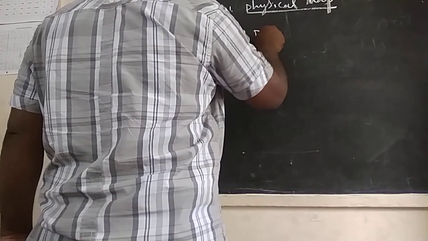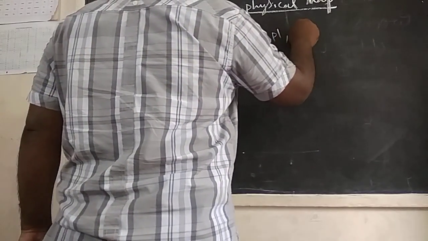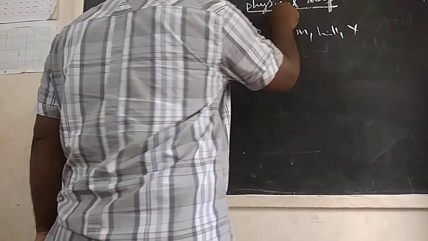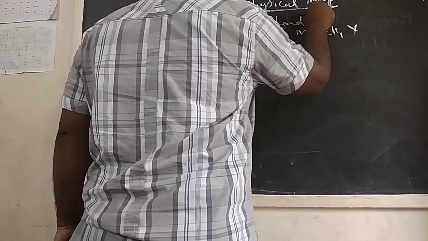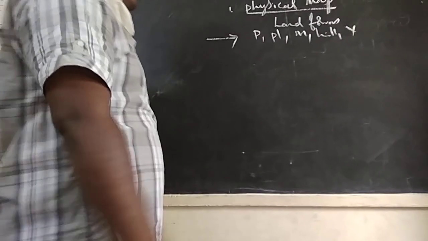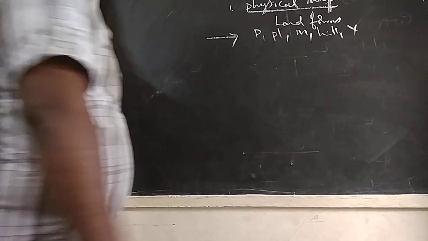The map tells about plains, plateaus, mountains, hills, valleys, and all. That means it tells only about the different kinds of landforms. If a map tells about different kinds of landforms, that is called a physical map.